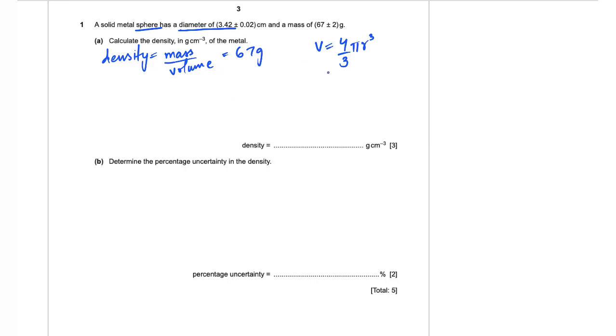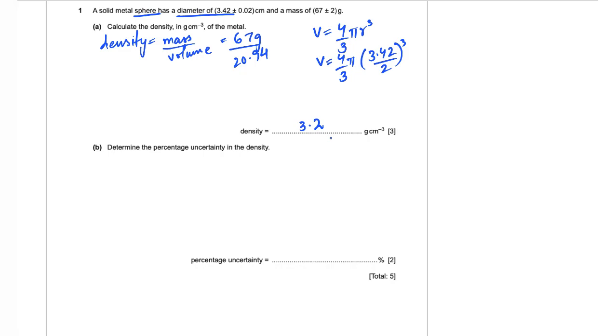So your volume of sphere is going to be 4 by 3 pi, the radius is going to be half of your diameter, which is 3.42, half of it and cubed. So your volume is going to be approximately 20.94 centimeter cubed, and hence you get the value for density as 3.2 grams per centimeter cubed.